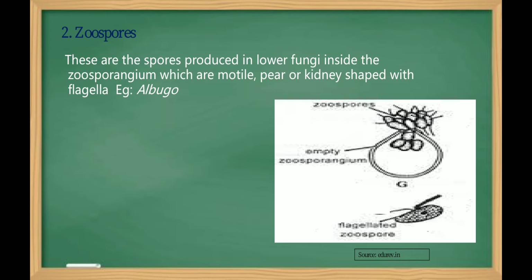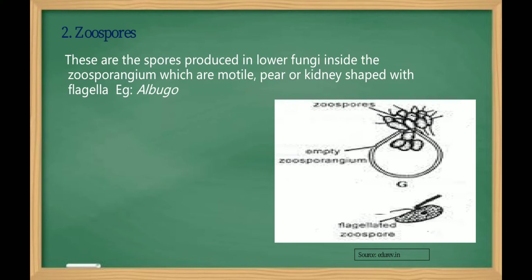Second one is the zoospores. Zoo means motile. These are the spores which are produced in the lower fungi inside a special sporangia which is called as zoosporangia. So because of their motility, they have certain structures which are called as the flagella.